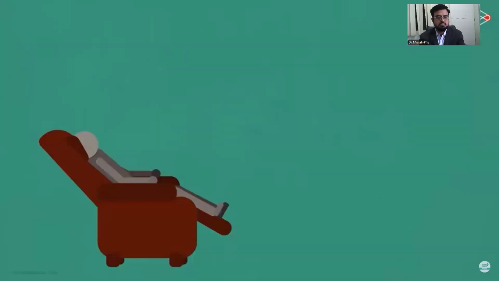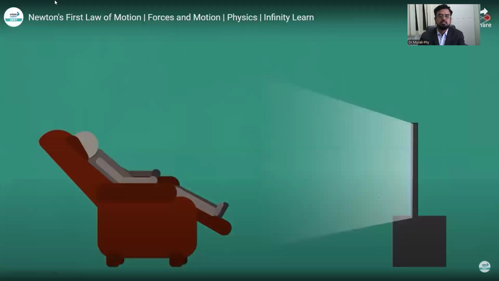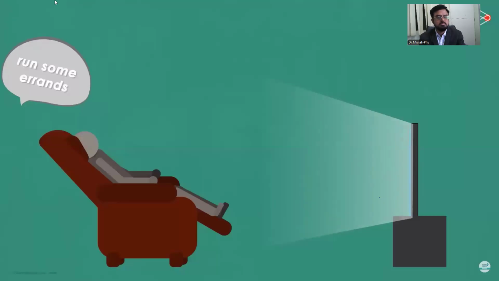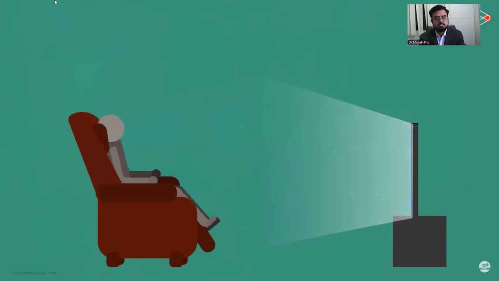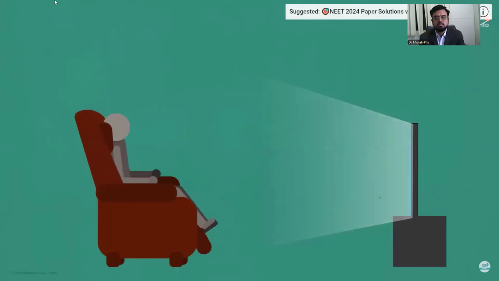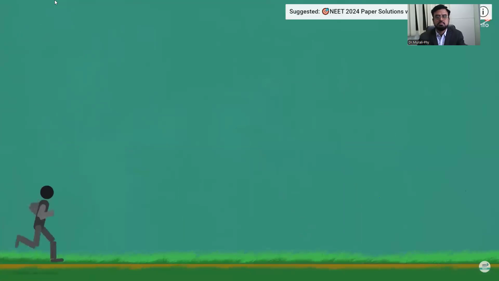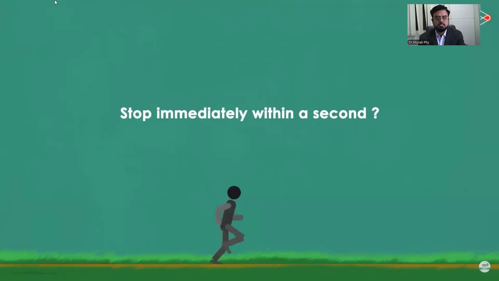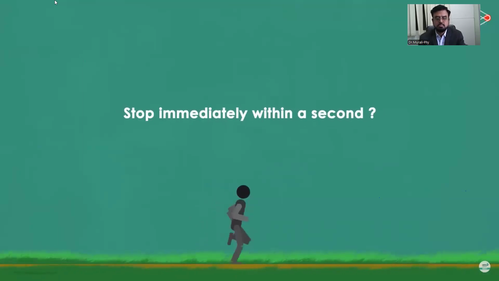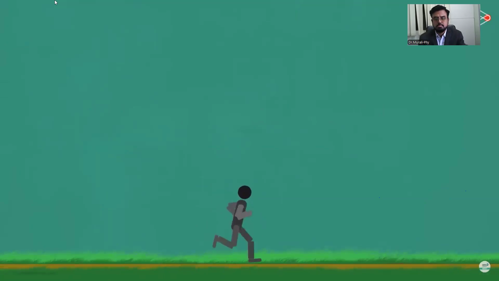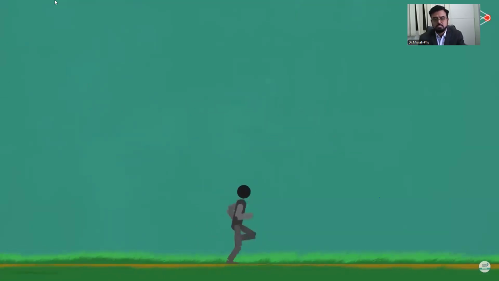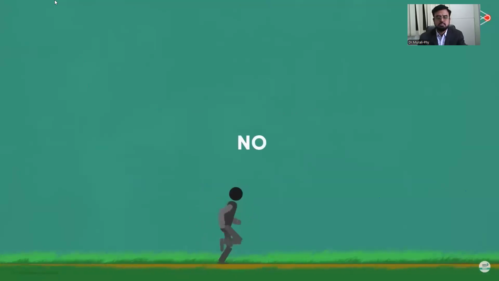Imagine you're sitting on a recliner chair watching your favorite movie on a lazy Sunday. And your mom calls out your name and asks you to run some errands. You can imagine how difficult it would be for you to get up and do the work. Imagine you're practicing for your 100 meters race on this track. And somebody asks you to stop immediately within a second. Will you be able to do it? What if you're suddenly asked to turn towards the right? Will you be able to turn immediately? The answer to both the questions would be a no.